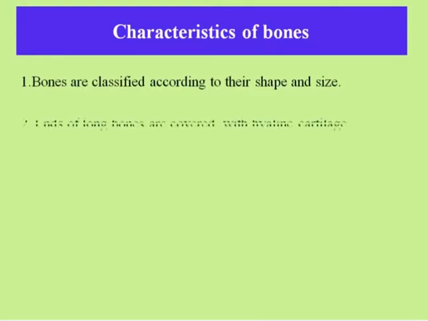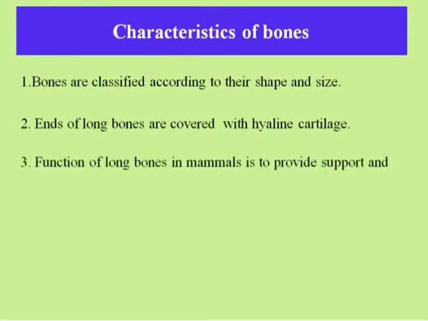Next, ends of long bones are covered with hyaline cartilage. Actually, hyaline cartilage is a gel-like substance which provides protective cushioning to the bones. That's why ends of long bones are covered with hyaline cartilage. Next, the function of long bones in mammals is to provide support and to produce RBCs and WBCs.